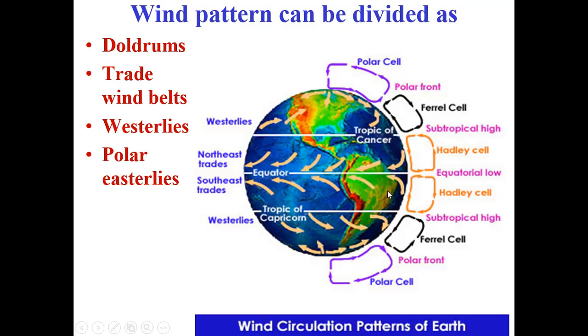So what happens? From the Tropic of Capricorn and Tropic of Cancer, the wind is blowing toward the equator, toward the east side. So they are called the trade winds. There are northeast trade winds, and this is the southeast trade winds. These are the trade winds.